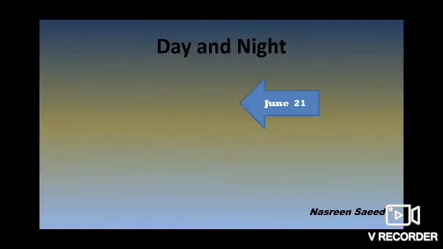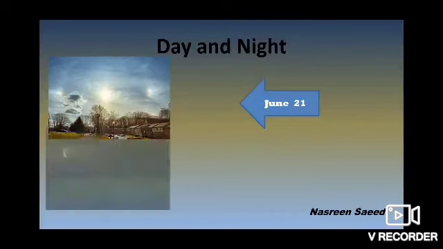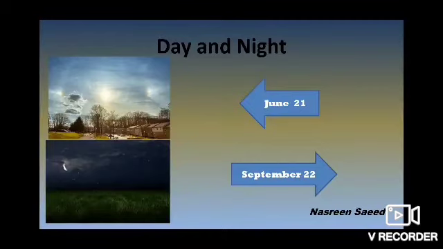Now from June 21, in our part of the earth, daytime becomes shorter and night times become longer. This goes on till September 22. So after June 21 what happens? The daytime becomes shorter and the nights become longer. This cycle goes on till September 22.